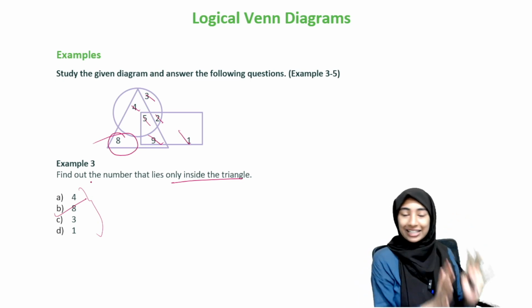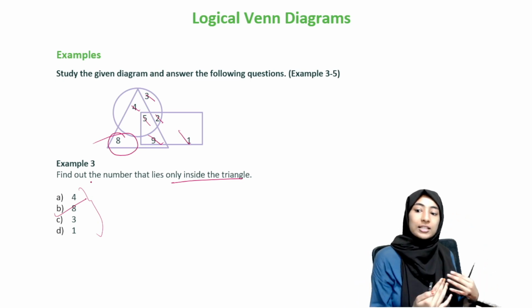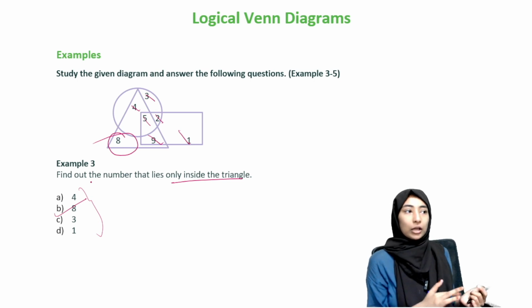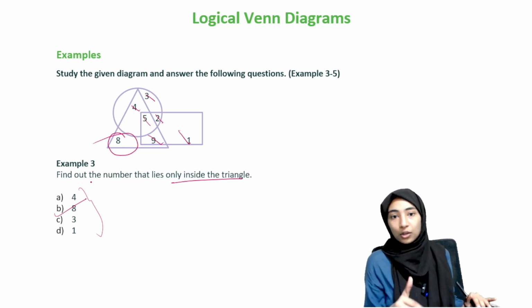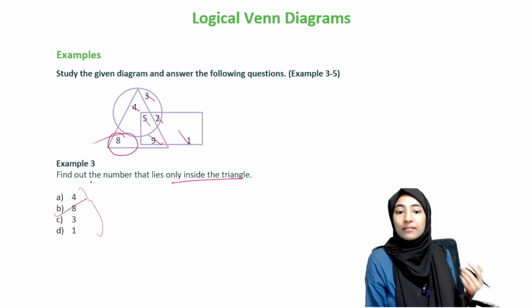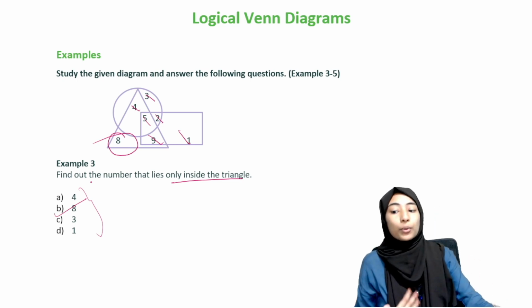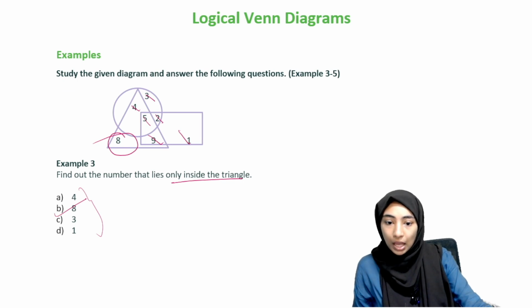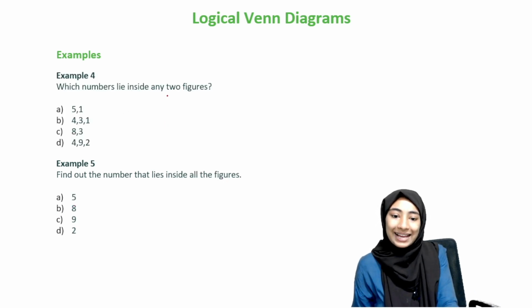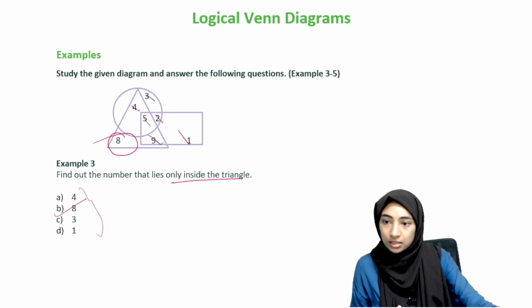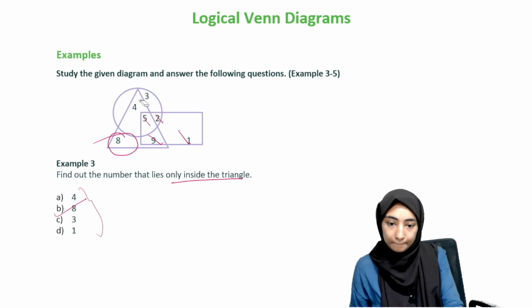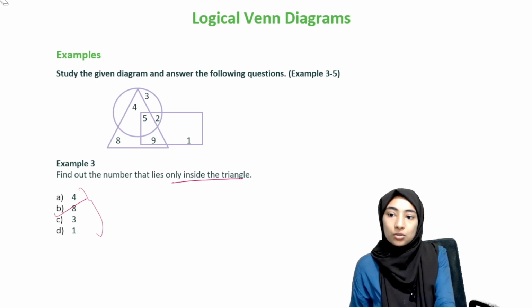Just initially try not to look at the options, and then after that, when you feel like there is a need, or you feel like, okay, if I look at an option now, it will be easier for me, then you can look at an option, right? Because for logical Venn diagram questions, it is easier to do it without options. Okay. Moving on, which numbers lie inside any two figures? Let's see. I'll just erase this. Okay, so we need any two figures. So what?